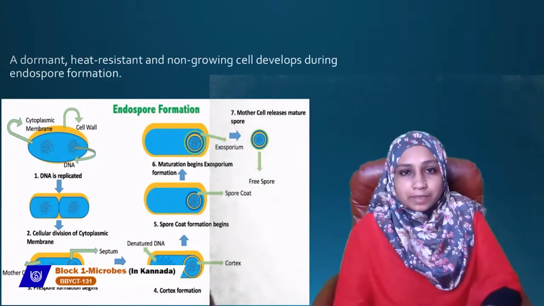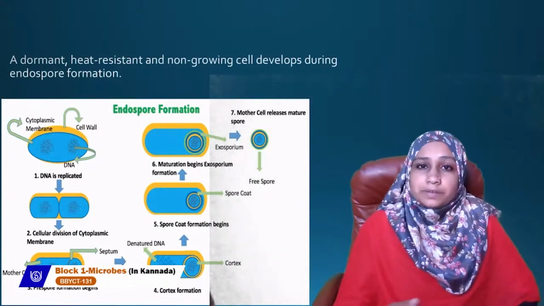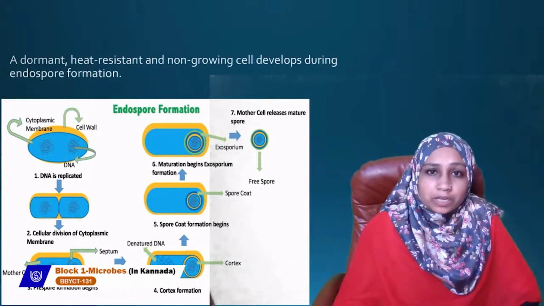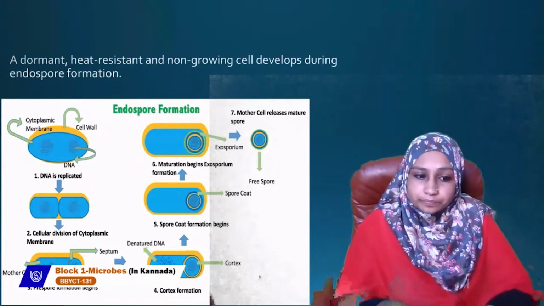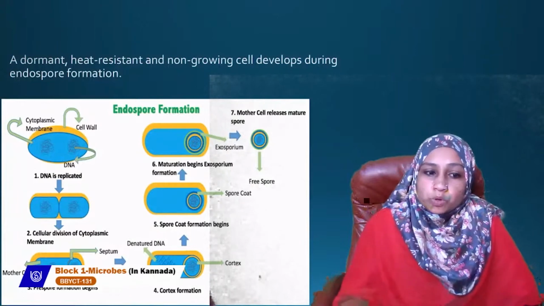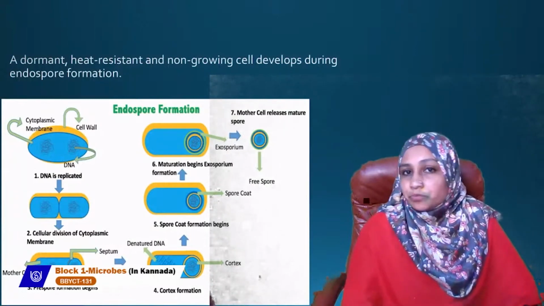Then the mother cell, in the mother cell the nucleoid DNA is duplicated, DNA is doubled, DNA is replicated. Then cytoplasmic division takes place. That is a cellular division of the cytoplasmic membrane takes place. Now a septum, a wall is formed, and pre-spore formation begins. That is the third step, pre-spore formation.